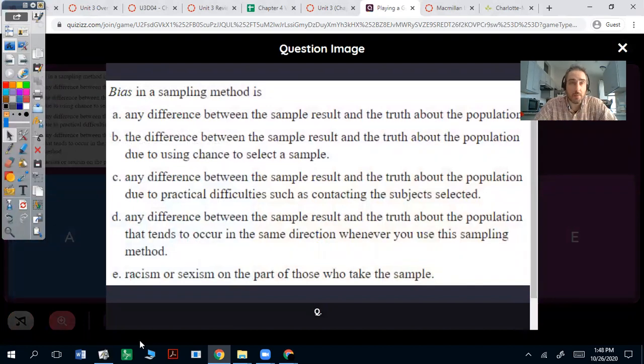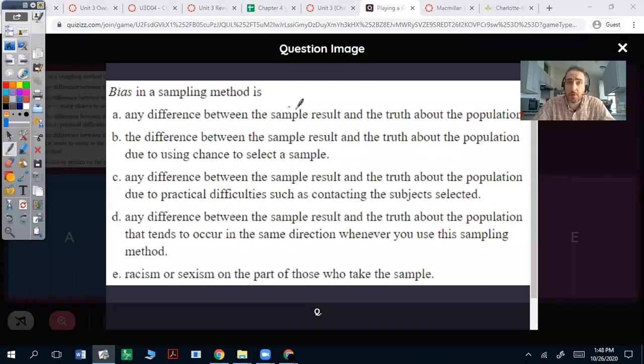Bias in a sampling method. Let me read to you a little excerpt from page 252 in your textbook. The design of a statistical study shows bias if it is very likely to underestimate or very likely to overestimate the value you want to know. So let's think about that. It's very likely to overestimate or underestimate a value you want to know. Using a method that favors a certain outcome will get you bias.